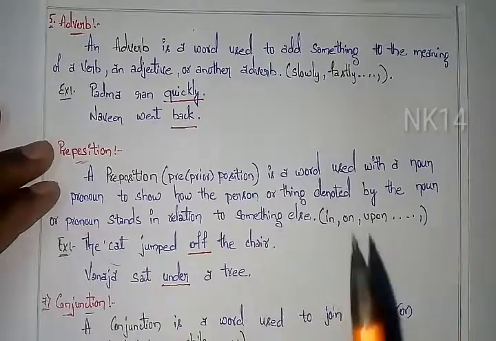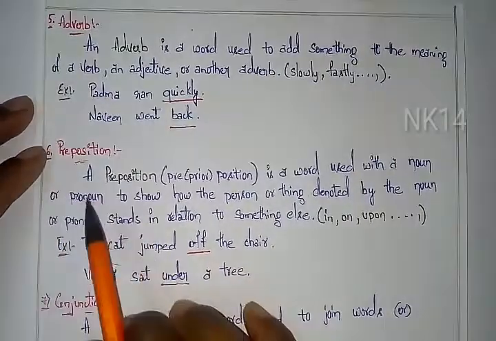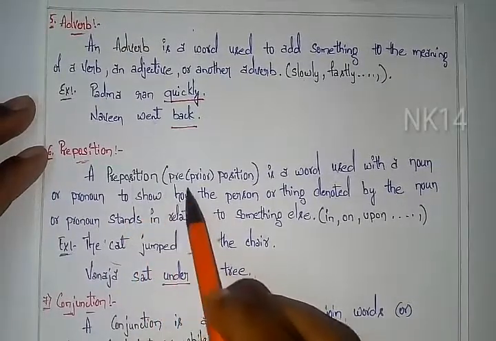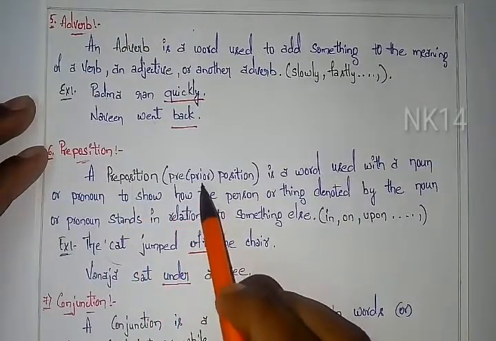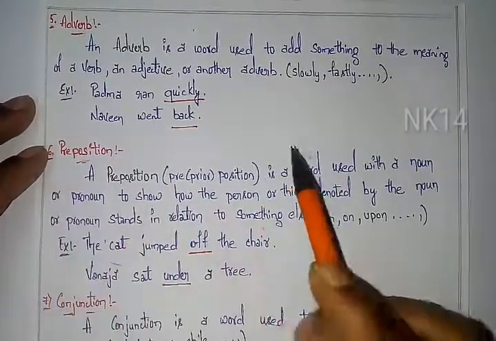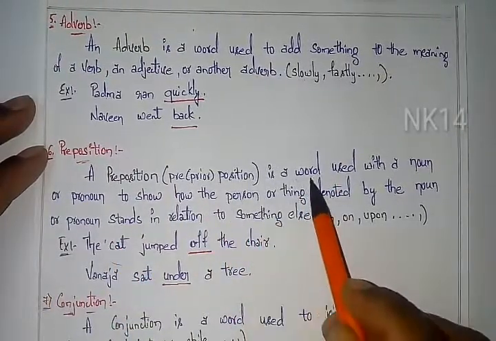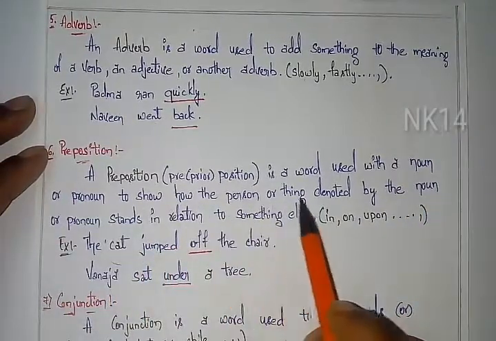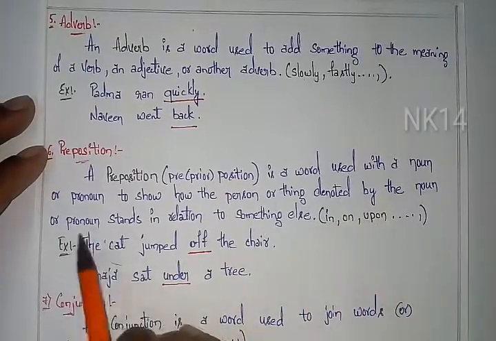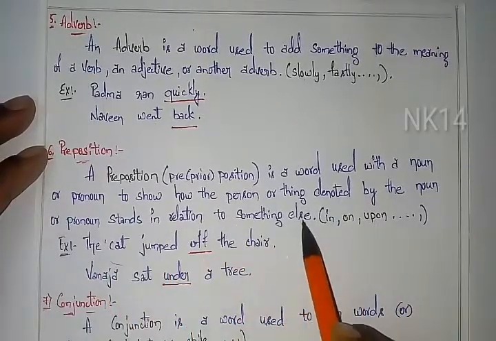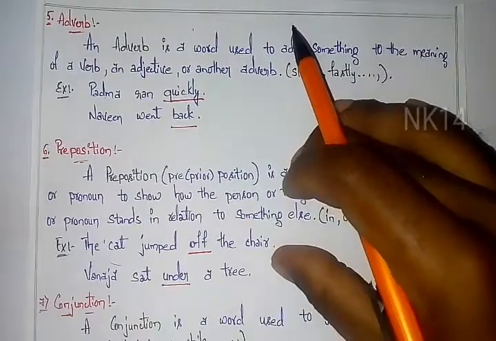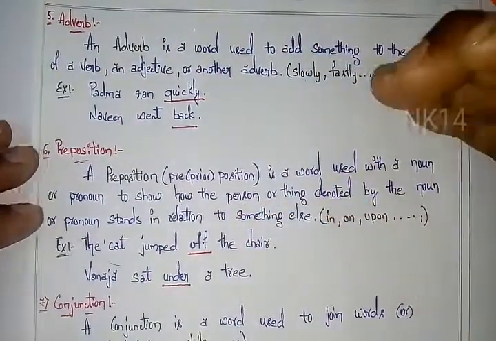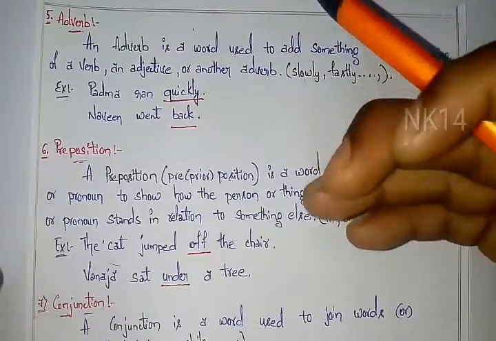Next, preposition. I have taken preposition as the sixth one. In the name itself it is there: preposition. Let's check. Pre means priority, it has to be added at the start, and position. A preposition is a word used with a noun or pronoun to show how the person or thing denoted by the noun or pronoun stands in relation to something else. So friends, if a word is added to show the position of a noun or pronoun, we take that word as a preposition.